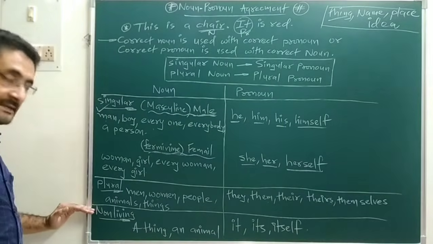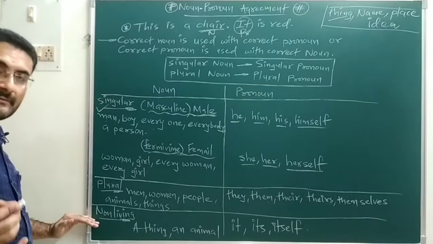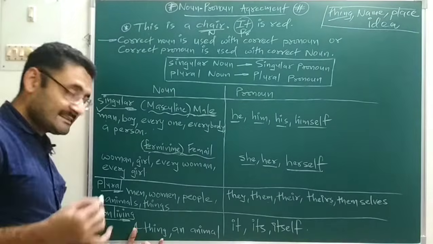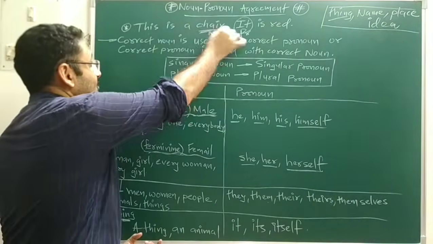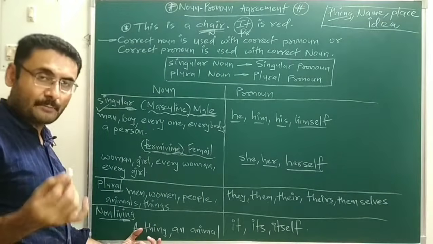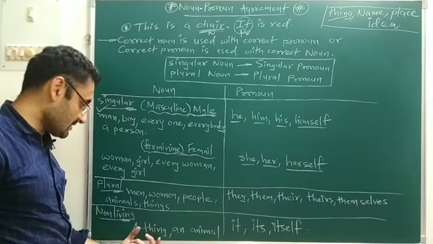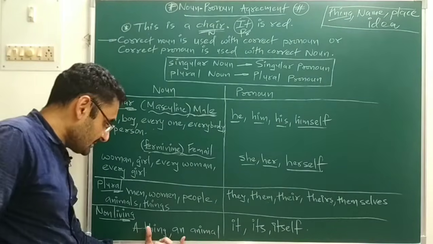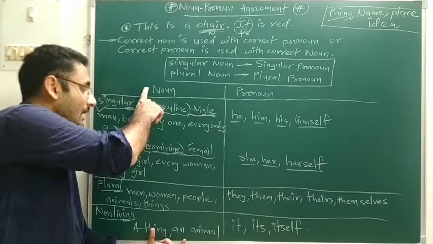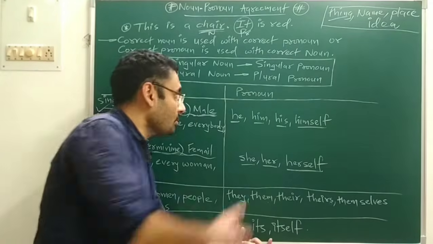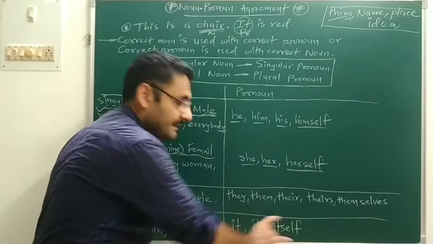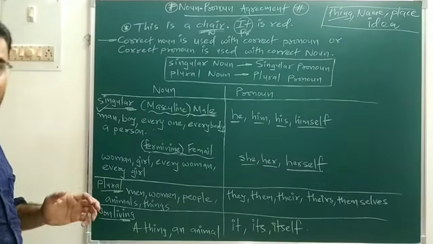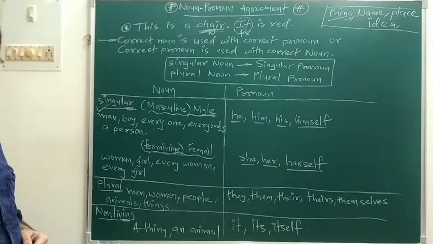Okay. Now last, we will discuss non-living things. Supposing it is a thing, like over here I have written chair. Chair is a non-living thing. Pen, ball pen, pencil, chalk, duster, all these things are non-living. So if this type of non-living noun or an animal is there, the pronoun will be it, its, itself.